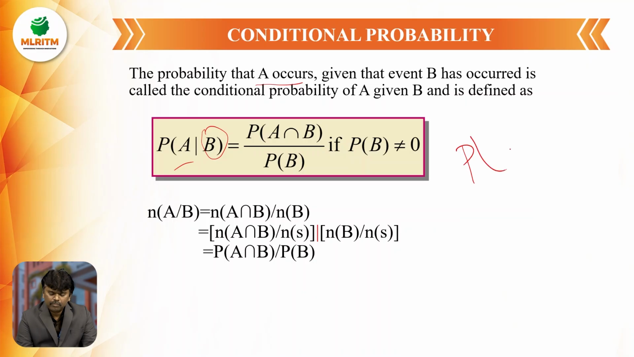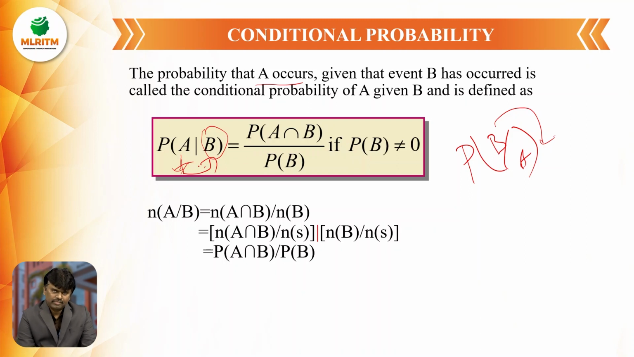So P of B by A means event A occurred first. After that B is occurring. That means B is conditioned by A. Here also A is conditioned by B. That is called conditional probability. If one event is conditioned by another event, that is said to be a conditional event. Similarly, the probability of happening of one event conditioned by another event is said to be conditional probability.